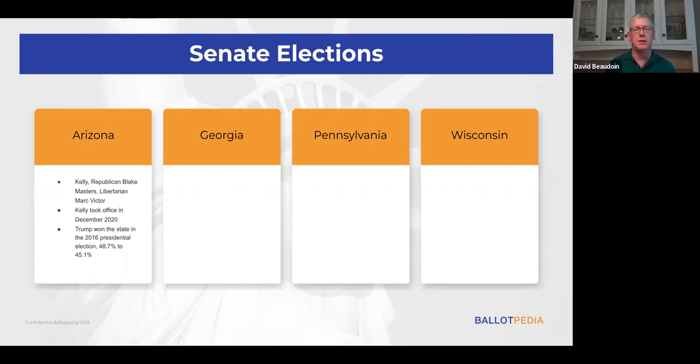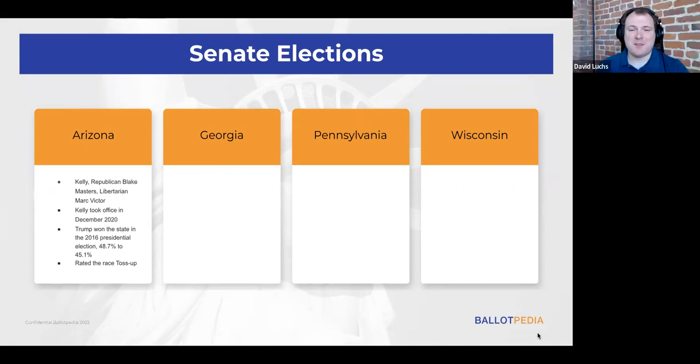Now, as of August, the 3 independent election forecasters that we follow rated the race a toss-up, but Larry Sabato's Crystal Ball and Inside Elections have both moved their rating to leans Democratic this month, but it still is going to be a race that will be watched very closely.